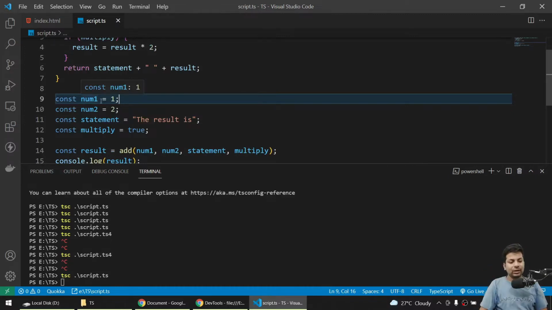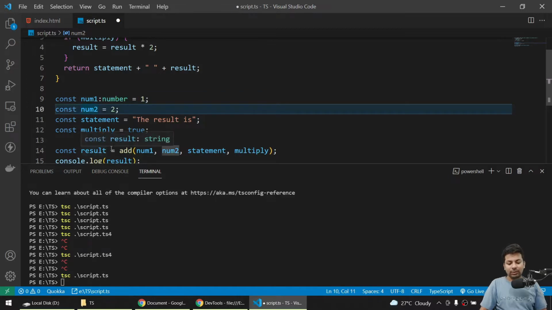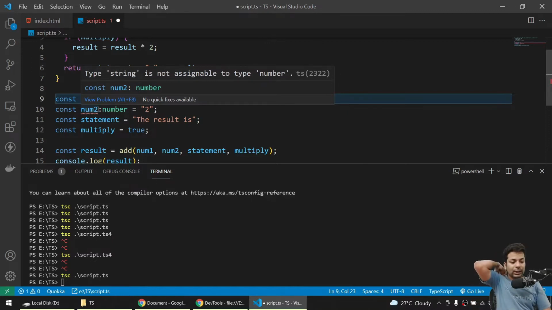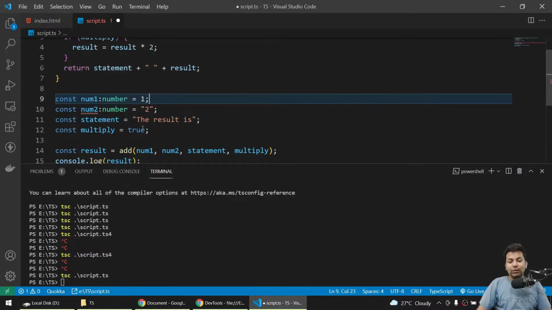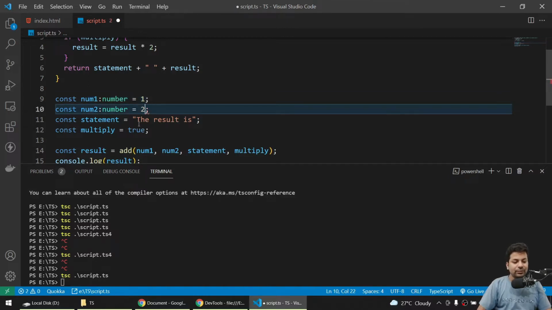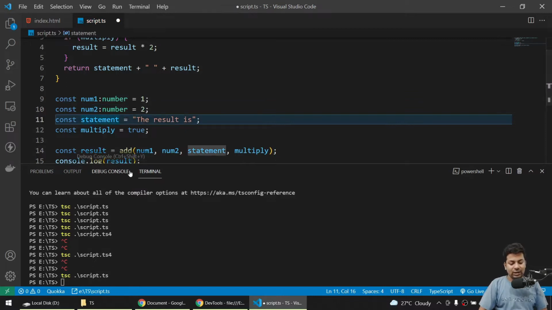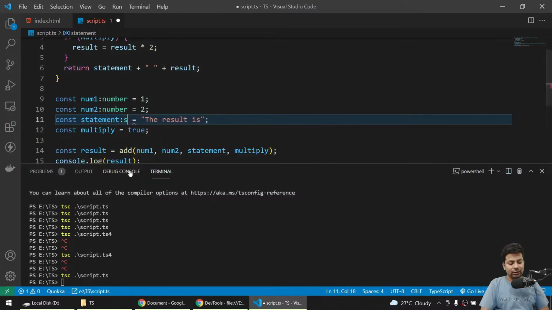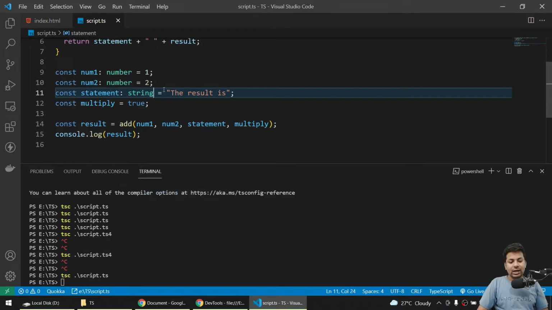So I'll just say this variable will be of type number. See, and this also will be number, but suppose I say number, okay, everything's fine, but I send it as a string, so it's now showing me string. Okay, your type is string, but you have saved the value as number. I'll check, okay, this is a number, so I'll just change back to number. Now if I change back to string, you can see everything looks fine.